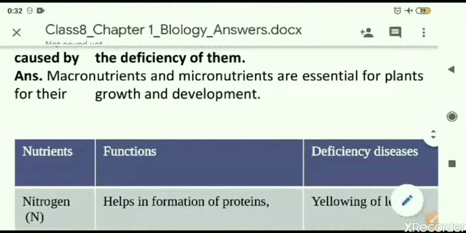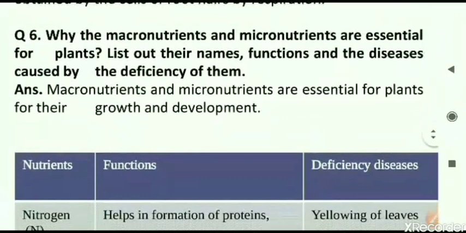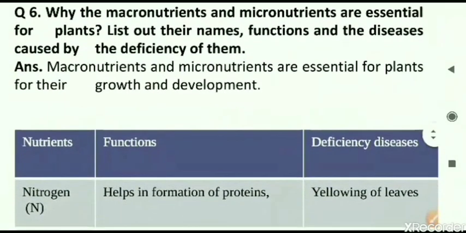The next question is question number 6. Why are the macro and micronutrients essential? They are asking why these nutrients are needed for the plant. In the first line itself you can read the answer. They are essential for the plant for what? For their growth and development.